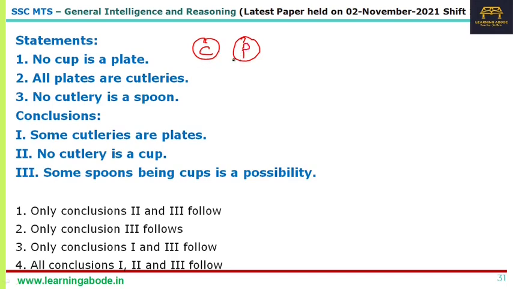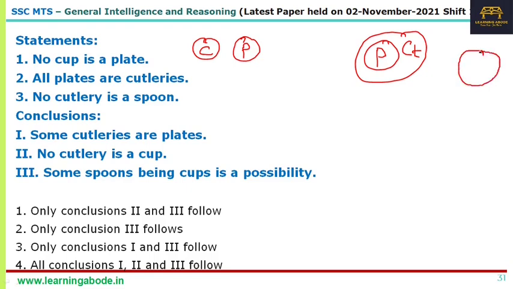So we have cup and plate. No cup is a plate. That's the first statement. All plates are cutleries. So one possibility is we can draw it like this, all plates are cutleries. Now no cutlery is a spoon, so cutlery, and we could have actually possibly connected the first two also, that is also possible, right?